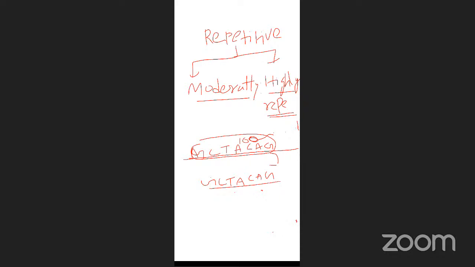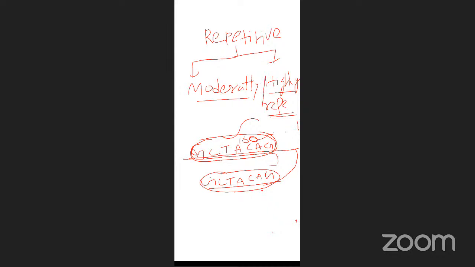For example, this is the entire DNA strand. Here GCTACAG, the same GCTACAG, in the entire length is repeated 2 times. So the repeated time is less, but the nucleotide pair is long. Nucleotide pair long, but repeated time less. That is called moderately repetitive DNA. Next one, highly repetitive DNA.